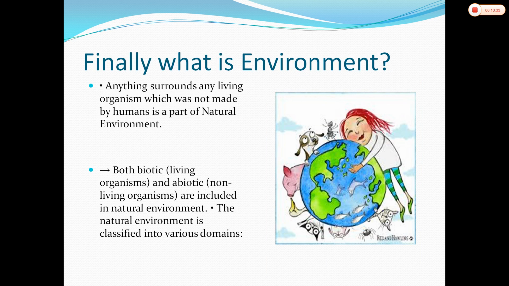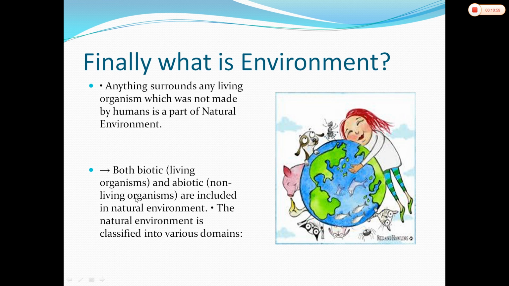So finally we can say here what is environment. Anything that surrounds any living organism which was not made by humans is a part of natural environment, and anything that is made by the human is called the human environment.